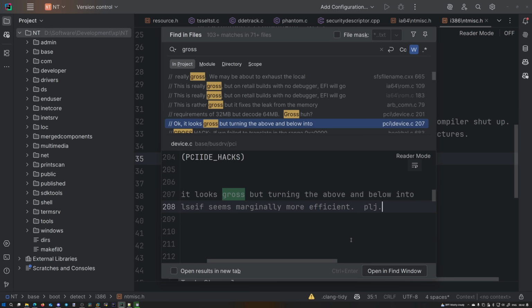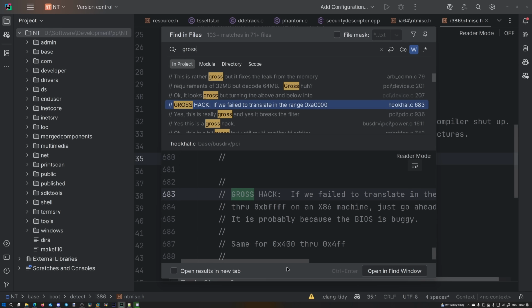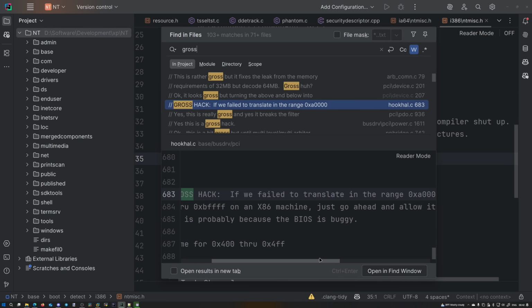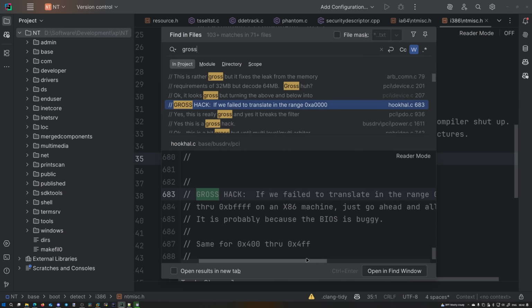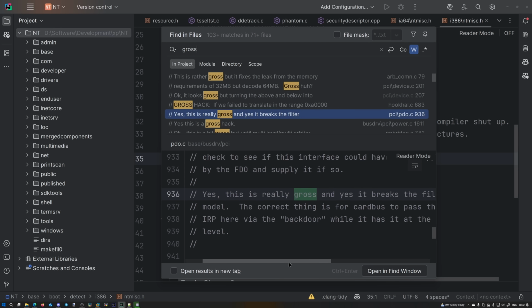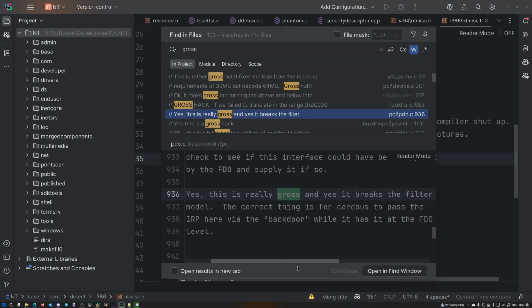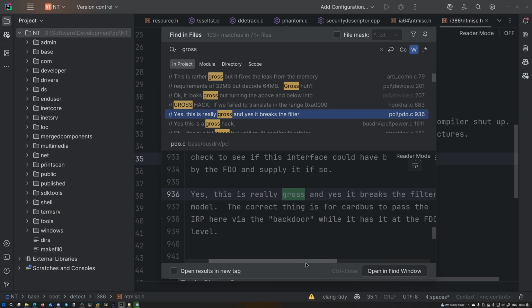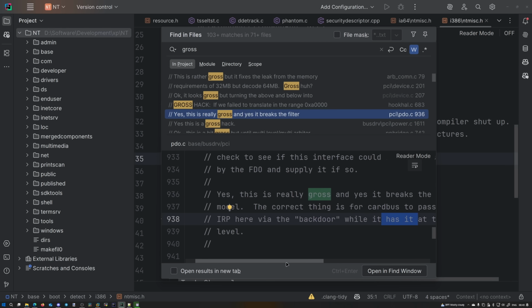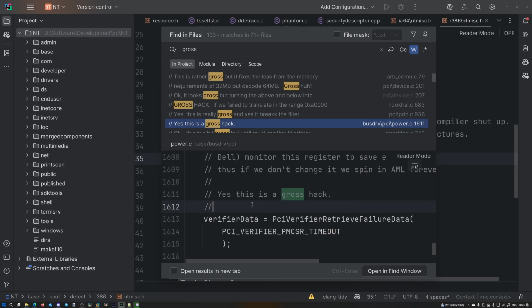PLJ. I don't know what that means. Gross hack. If we fail to translate in the range, blah blah blah, just go ahead and allow it. This is probably because the BIOS is buggy. Yes, this is really gross, and yes, it breaks the filter model. The correct thing is for CardBus to pass the IRP here via the backdoor while it has it at the FDO level. Yes, this is a gross hack.